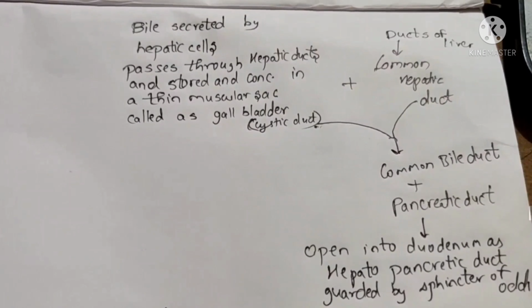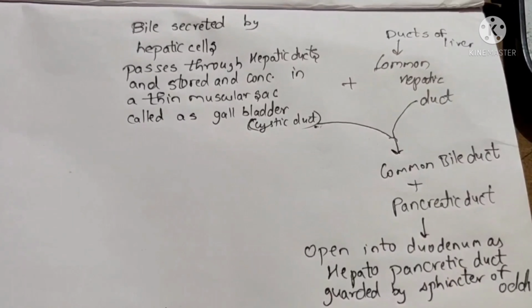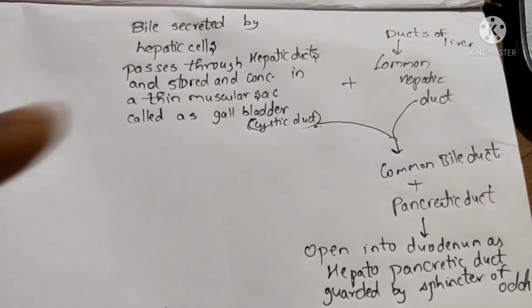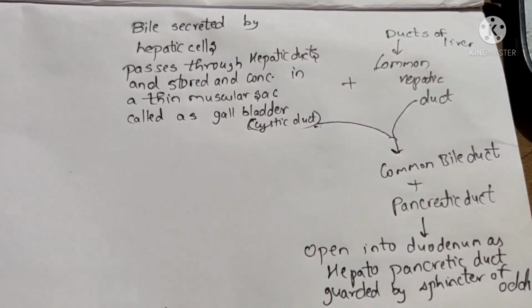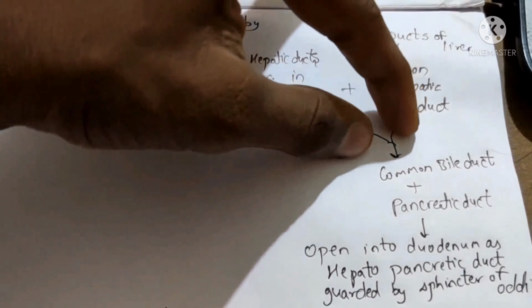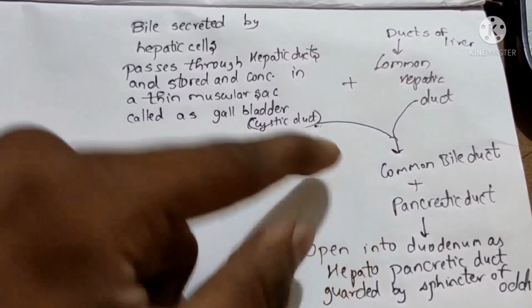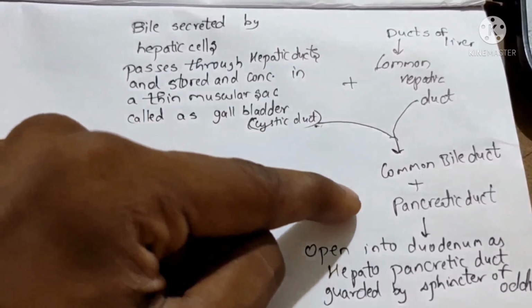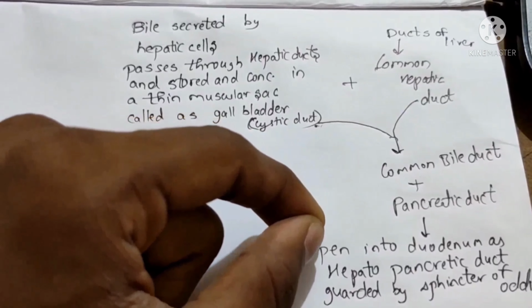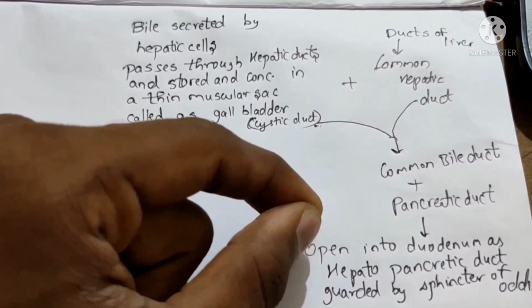Now the bile, which is secreted by the hepatic cells, passes through the hepatic ducts and is stored and concentrated in a thin muscular sac called the gallbladder, which is guarded by the cystic duct. The duct from the liver, the common hepatic duct, and the cystic duct join and form the common bile duct. This common bile duct and the pancreatic duct together open into the duodenum as the hepatopancreatic duct, and this hepatopancreatic duct is guarded by the sphincter of Oddi.